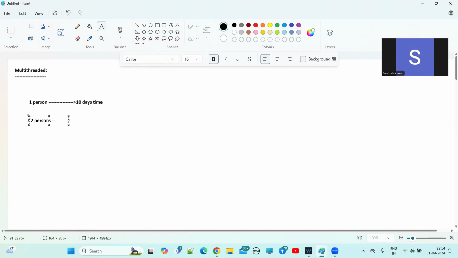definitely it can be completed in less time, right? Either 5 days or 6 days, compared to 10 days. Two persons are working parallelly, so we can complete that particular work within less time. Now we can apply the same thing here.